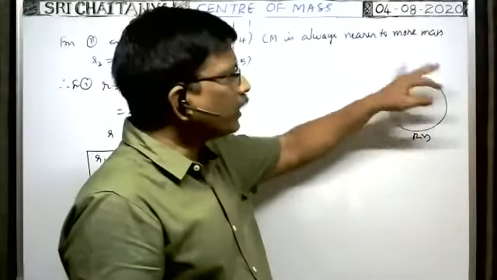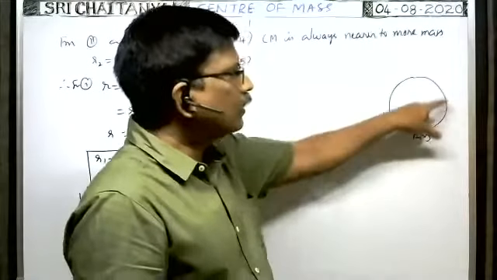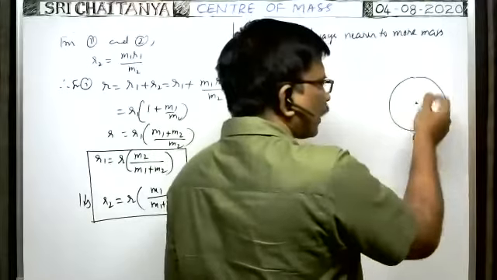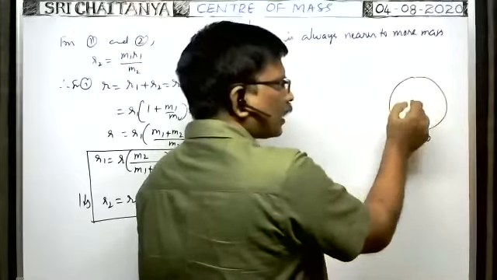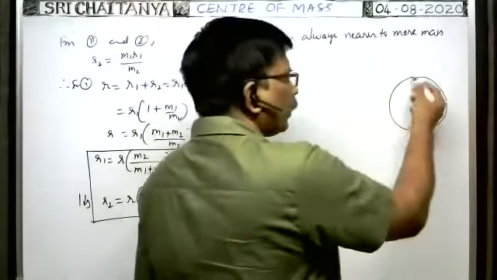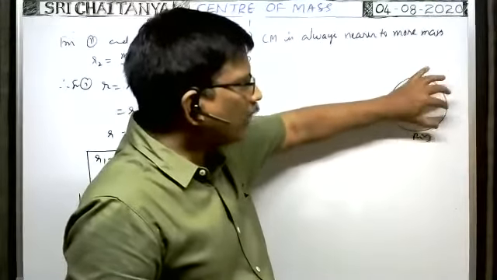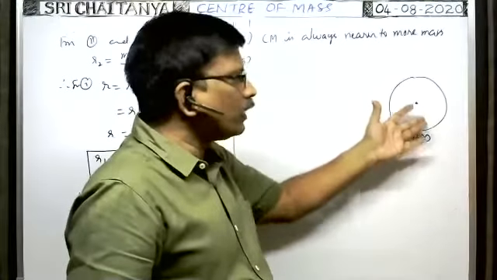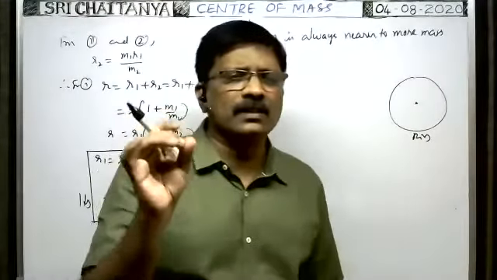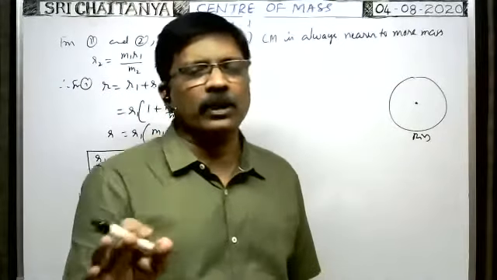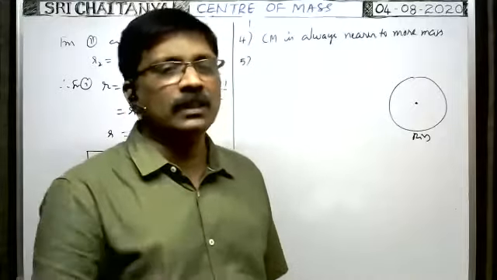Center of mass lies outside the material of the body, but always lies within the boundary of the body. Because the mass of the ring exists in this boundary, but the center of mass always lies within the boundary of the body. Similarly, in case of a hollow sphere, center of mass lies at the center. Does the center of mass lie outside? No, because the boundary of the hollow sphere is this one. Inside the boundary of the body only the center of mass lies. It does not lie outside the boundary of the body. That's why the center of mass always lies inside the boundary of the body, but it may not lie in the middle of your body.